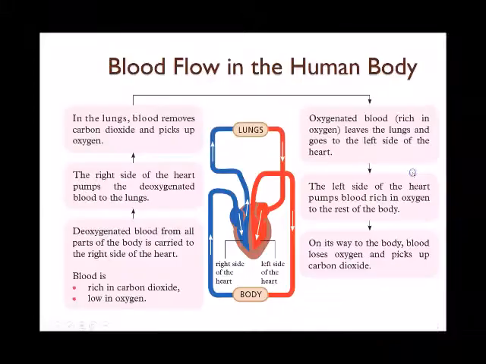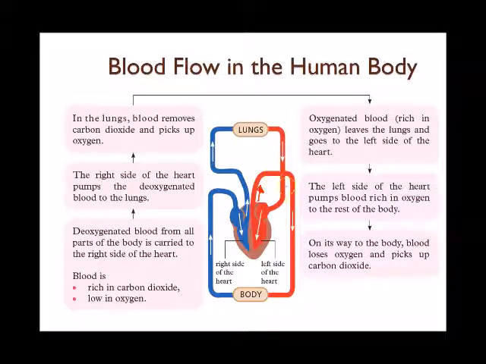Next we will be looking in more detail. Normally this is how we will draw your heart, this is how we draw your lungs, and this is how we represent the rest of the body. What will happen is that the blood will get pumped out from the top of the heart like that.